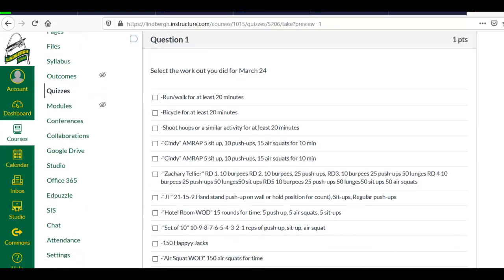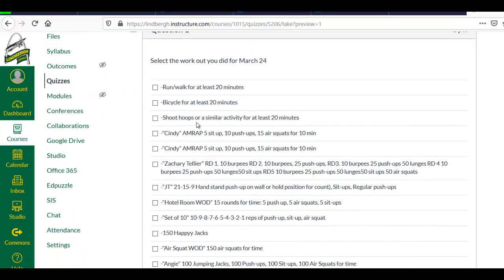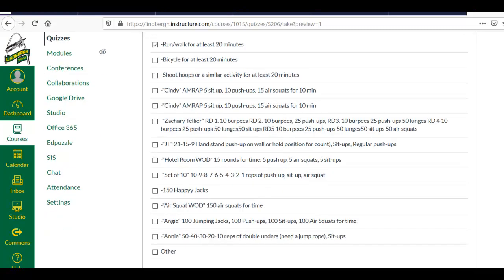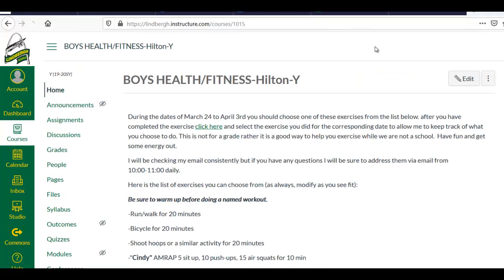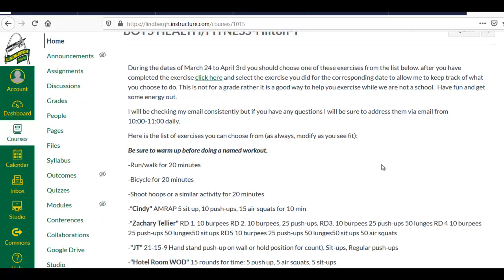It's one question. Let's say you decided to run walk for that day. You select that and you click submit the quiz. And then that's it for that day. That's what you need to do. So you do the workout from this list. You go to the quiz, you select the one you did, and you submit it.